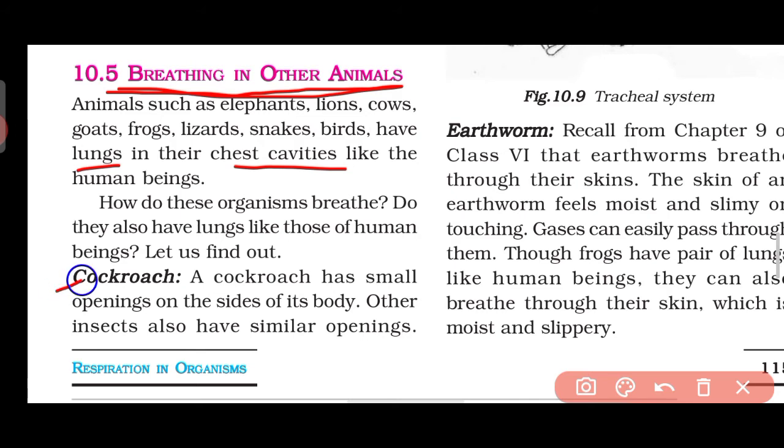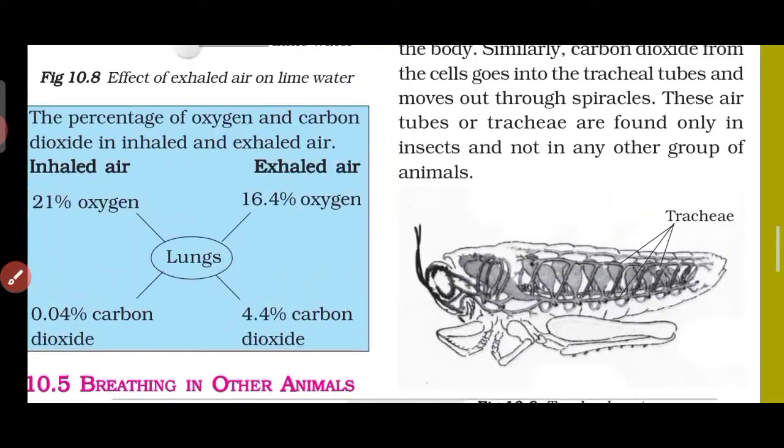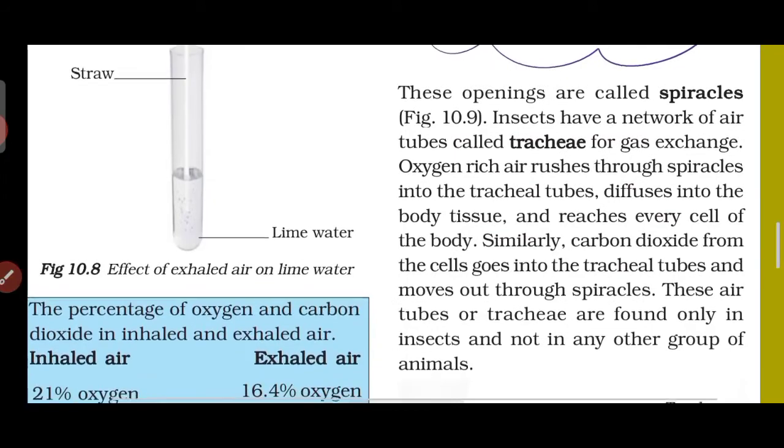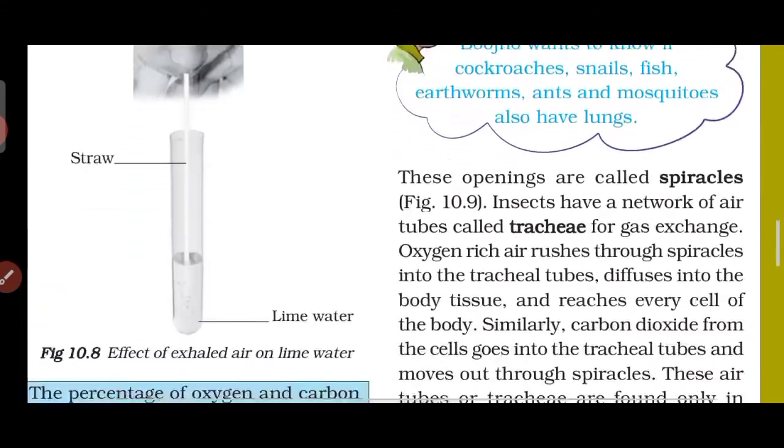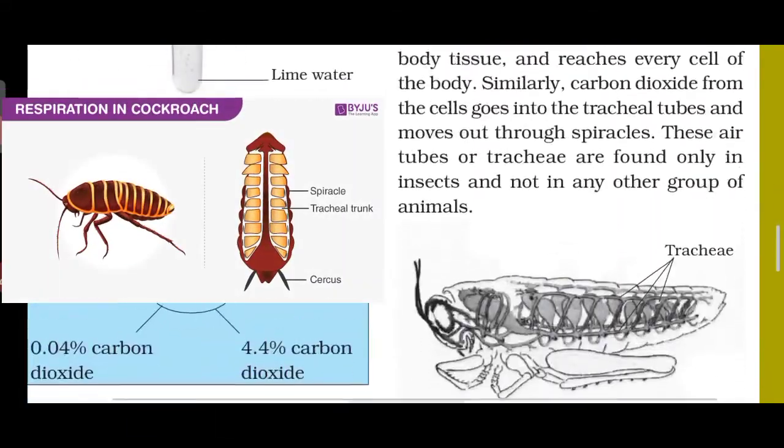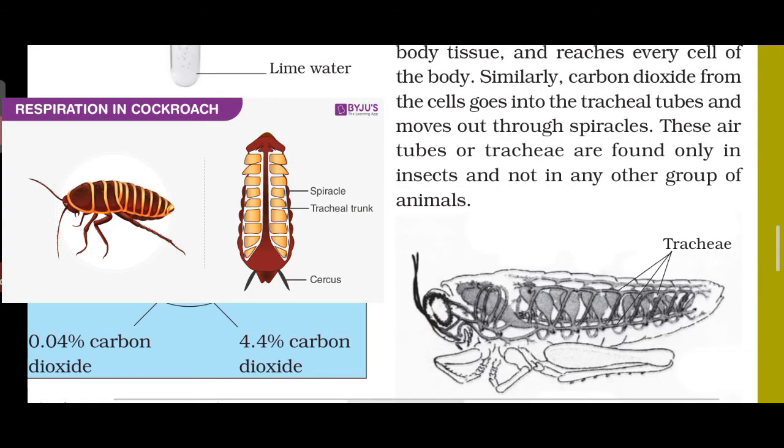Okay, so what do cockroaches have? Cockroaches have small openings on the side of their bodies. Okay, very small openings, and about these openings we have studied in earlier standards also. We know the name of that opening. Do you remember what it was? Yes, it was known as spiracles. Okay, we have seen that very small openings or very small holes these kinds of creatures have, and they are known as spiracles. So here on the side there are very small spiracles, and in the picture also you can see the spiracles.